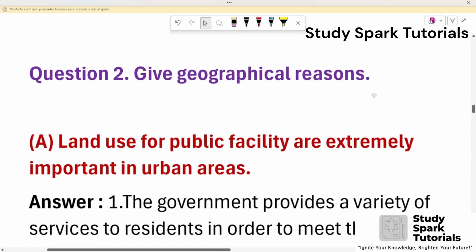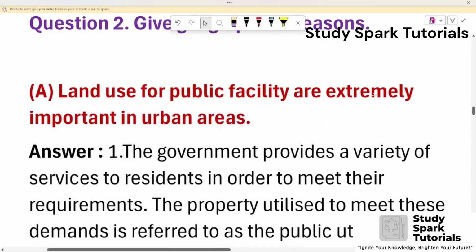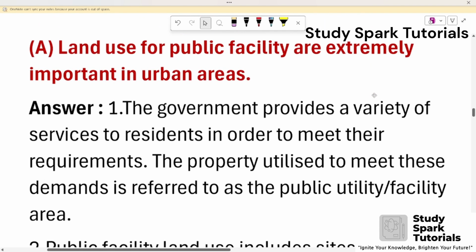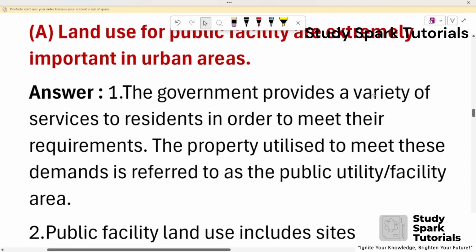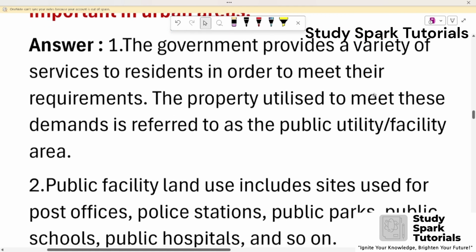Question 2: Give geographical reason. A. Land used for public facilities is extremely important in urban areas. Answer: 1. The government provides a variety of services to residents in order to meet their requirements. The property utilized to meet these demands is referred to as the public utility facility area.